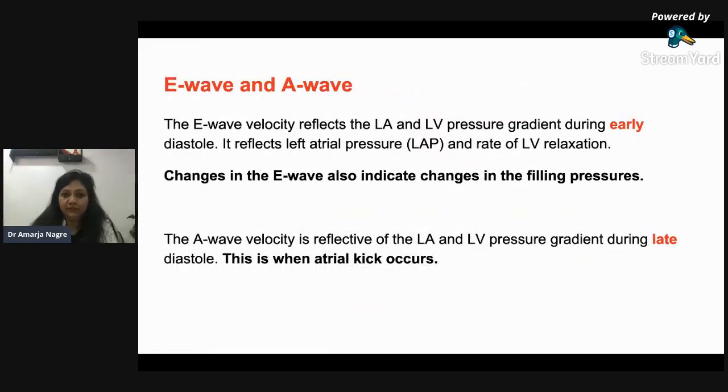About the E and A waves, as I told you, the E wave velocity reflects the LA and LV pressure gradient during early diastole. It reflects LA pressure and the rate of LV relaxation. Changes in the E wave also indicate changes in the filling pressures. What is the A wave? The A wave is the atrial kick, or the velocity of the blood in late diastole.